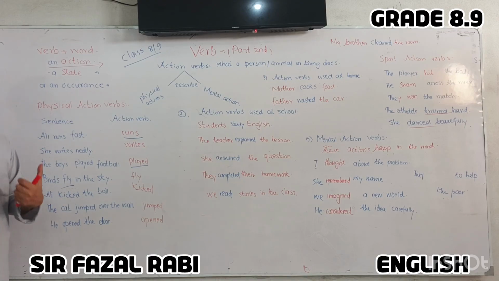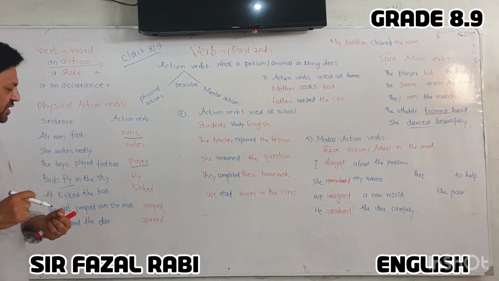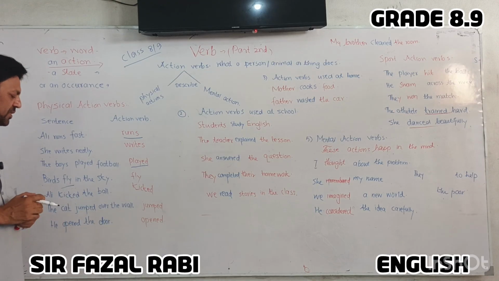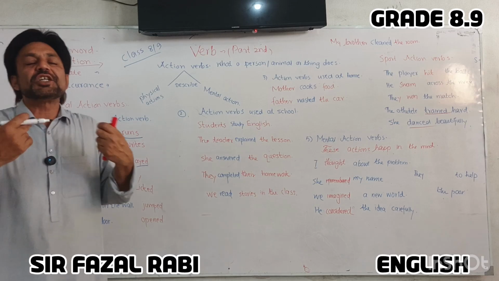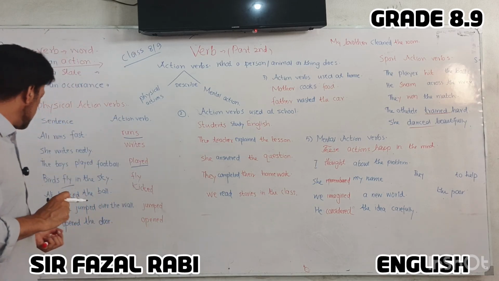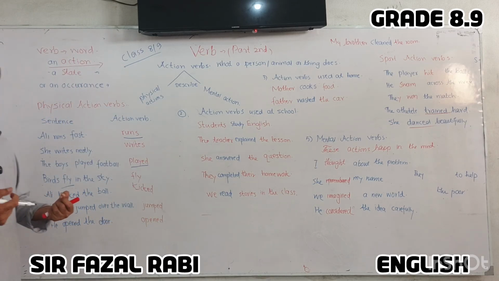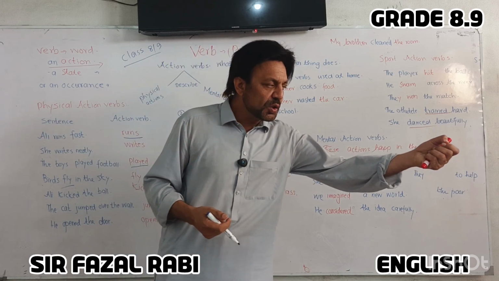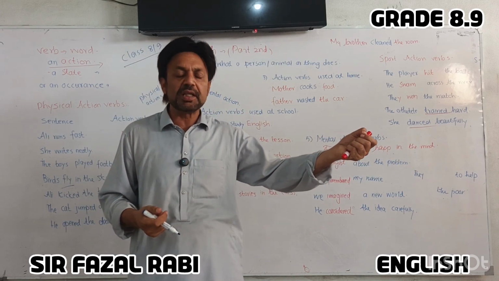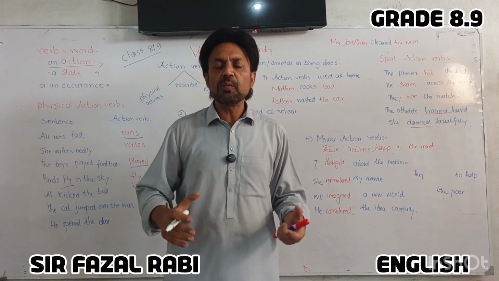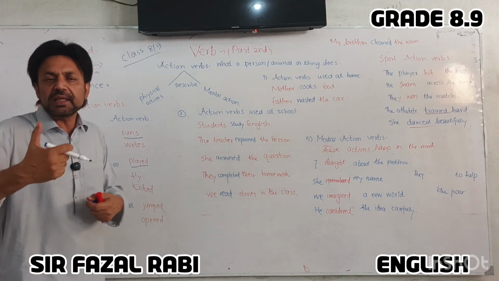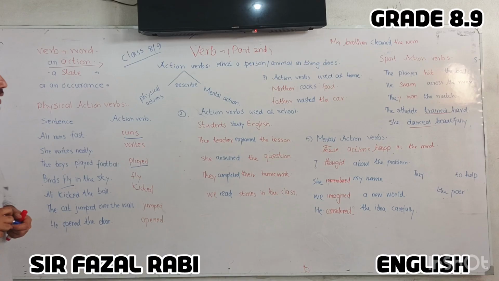Ali kicked the ball. Kicked is an action verb. The cat jumped over the wall. Jump is an action verb. Now, he opened the door. So I'm going to use my hand and pull the door toward myself or push it forward to open the door for me. Opening is an action verb.